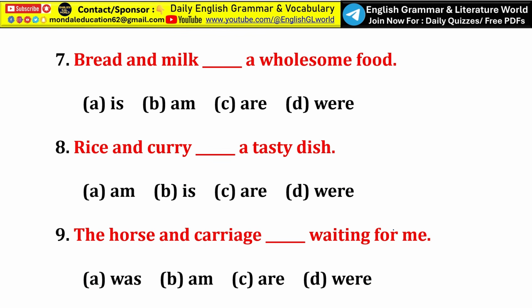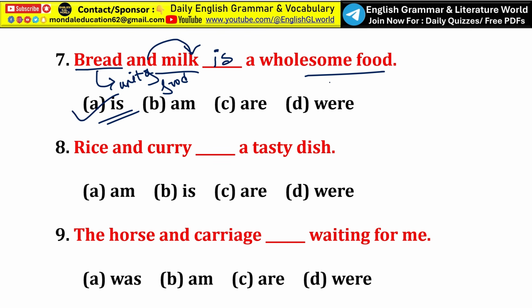Next, bread and milk dash a wholesome food. Here bread and milk is treated as a singular subject, one kind of unit of food, so it always takes a singular verb, and that is option A, is. So bread and milk is a wholesome food. Understand? Next, rice and curry dash a tasty dish. Here rice and curry is always treated as singular, so it takes a singular verb, and that is option B, is. So rice and curry is a tasty dish.